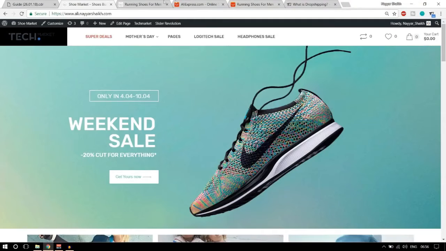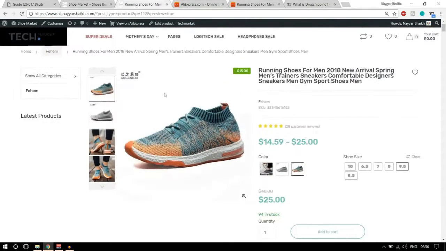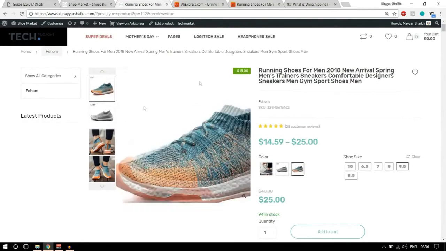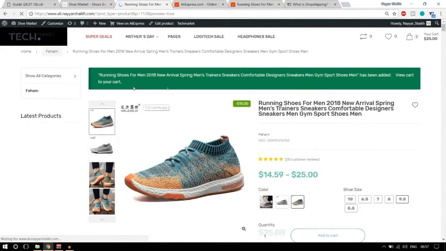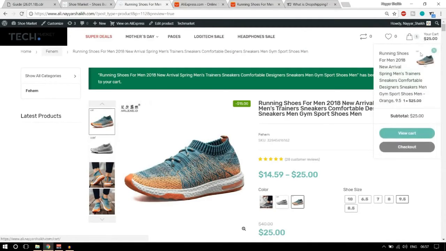For example, let us see a demo over here. I am a customer and I like this product. So I'll select this product. I've selected the orange color and the 9.5 size. Now I'll add this product to cart. Okay, as you can see, this product is added to cart. Now we can view the cart, and we can check out.